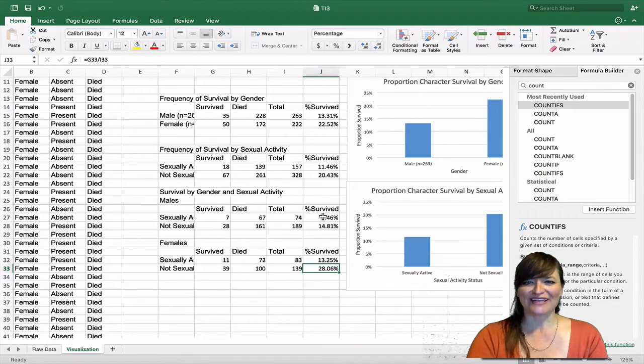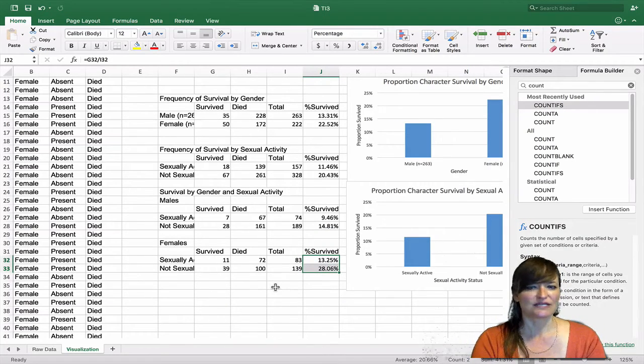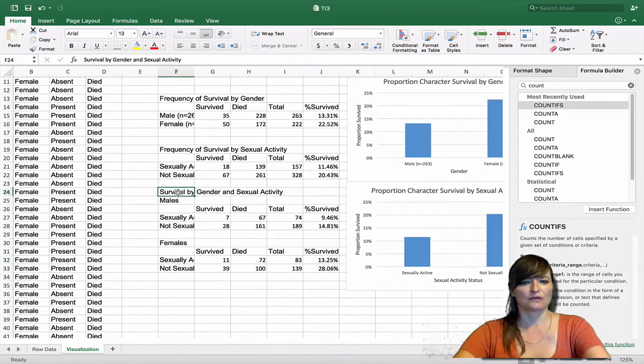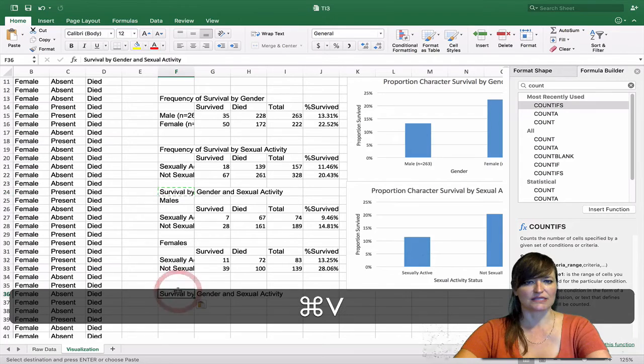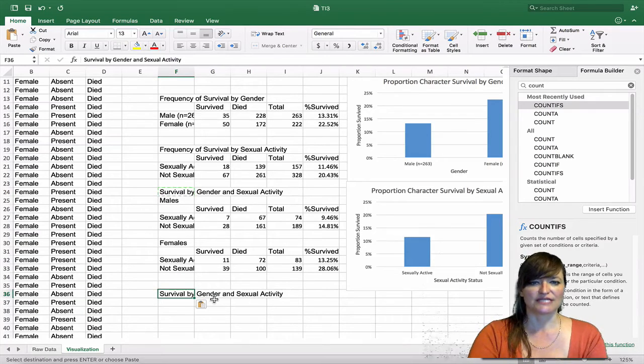We've now calculated the 4 data points that we're interested in: the percent survived for males based on sexual activity and the percent survived for females based on sexual activity. We need to just recombine those in a way so that we can plot those. Let me go ahead and copy that survival by gender and sexual activity.